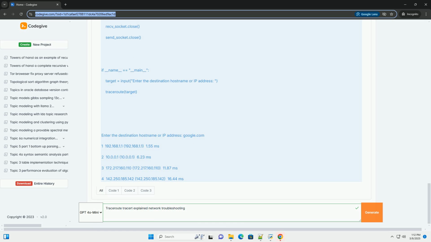TCP traceroute sends TCP SYN packets to a specific port on the destination host, often port 80 or 443. The destination host will typically respond with a SYN/ACK if the port is open, or RST if the port is closed. TCP traceroute is sometimes preferred because it's more likely to traverse firewalls that allow HTTP/HTTPS traffic. You can usually specify TCP traceroute with a -T or -N flag, depending on the traceroute implementation. Example: traceroute -T google.com.